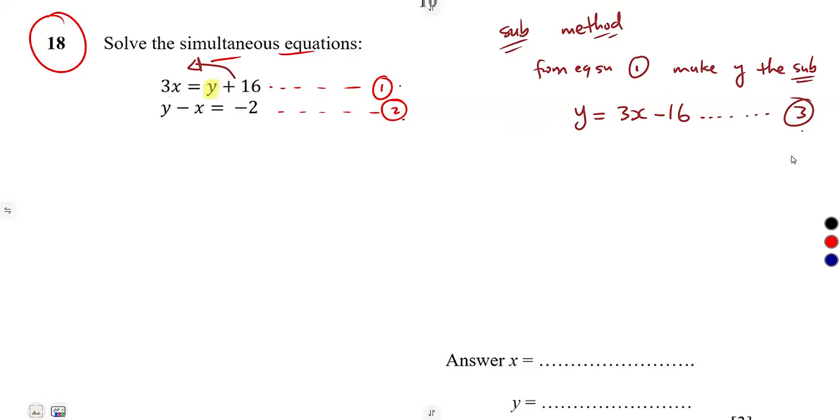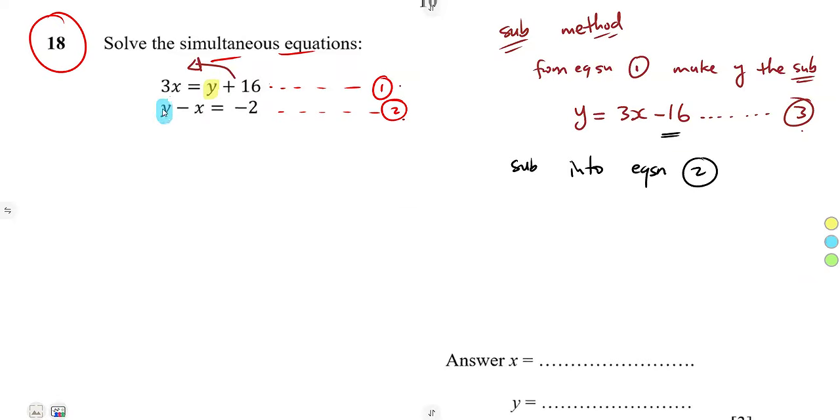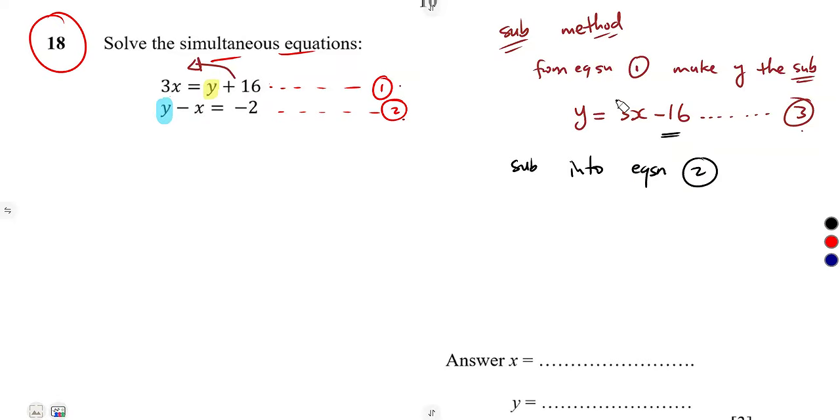Since I have equation 1 and equation 2, this is my equation 3. Since I made equation 3 from equation 1, I'm going to substitute it into equation 2, into the other equation. So you substitute our equation 3 into equation 2 in place of y, where we have this y here. You're going to substitute it with this y that you have, 3x minus 16.